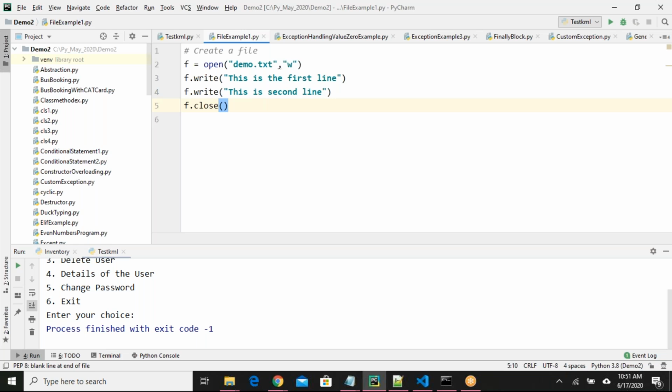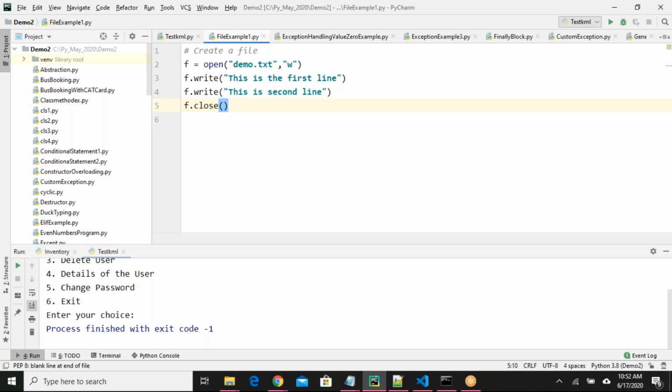In order to avoid that, remember only one person can edit a file at a time. Even in a file system, in D drive you have a file on a server or laptop, and multiple people can log in or access that same file. If multiple people are trying to write content to the file at the same time, will it accept? No. The same way, if the file is not closed and some other process or person is trying to edit it, it will not accept. So we must close the file. This is the complete file handling program now.